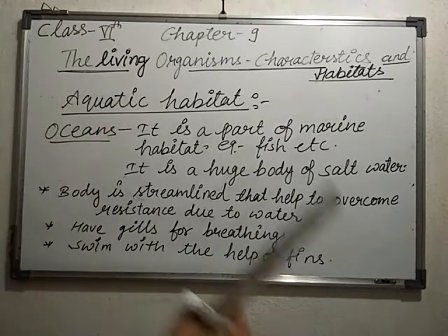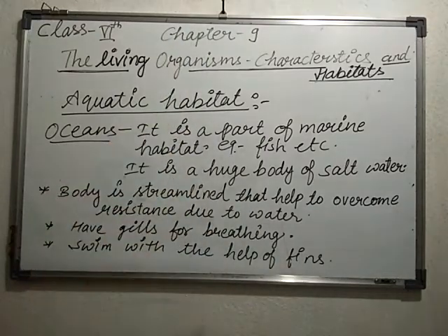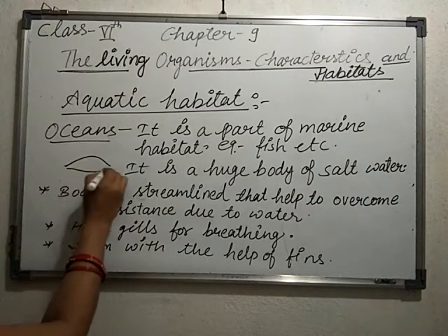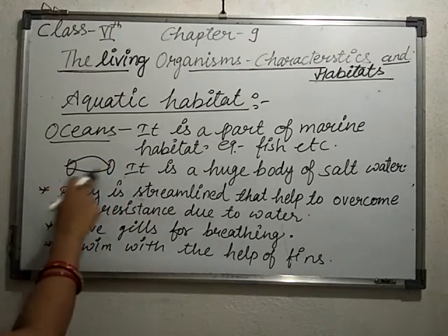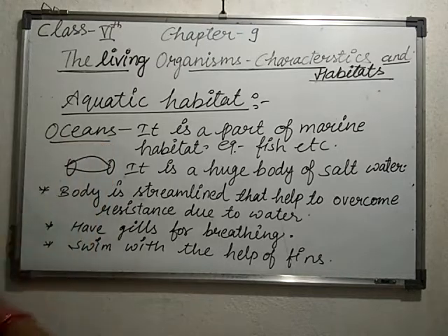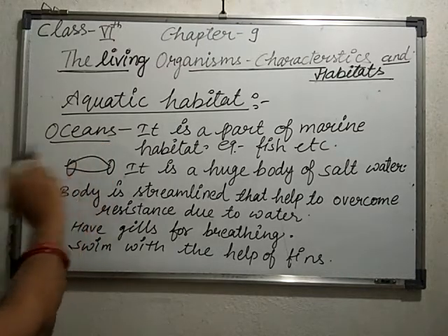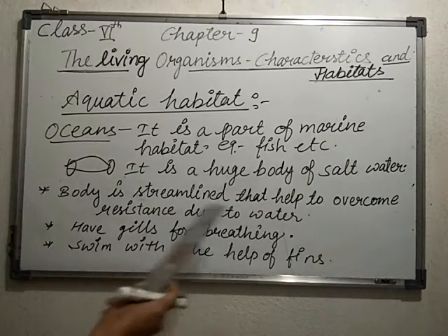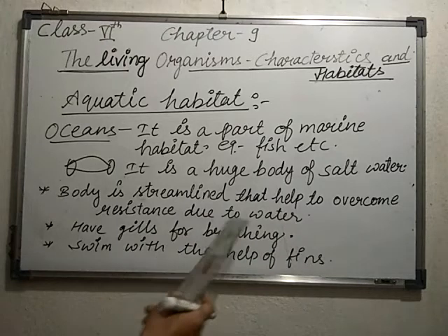Okay, from both ends it is tapered, but the middle half portion of the body is very broad. Okay, means you can see here like this. Both ends are tapered, but the middle half portion is broad. Okay, so such type of structure is known as streamline. So the body of the fish has the streamline shape that helps to overcome the resistance due to water.